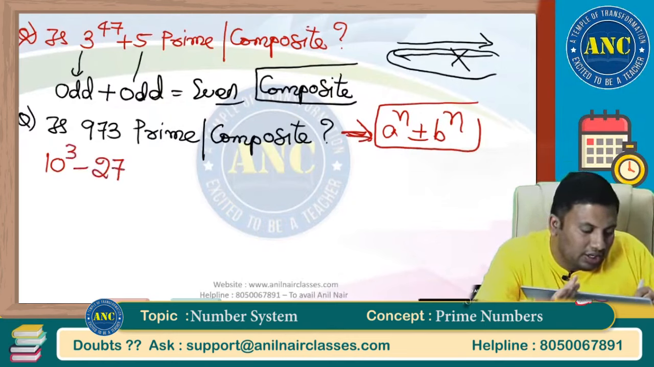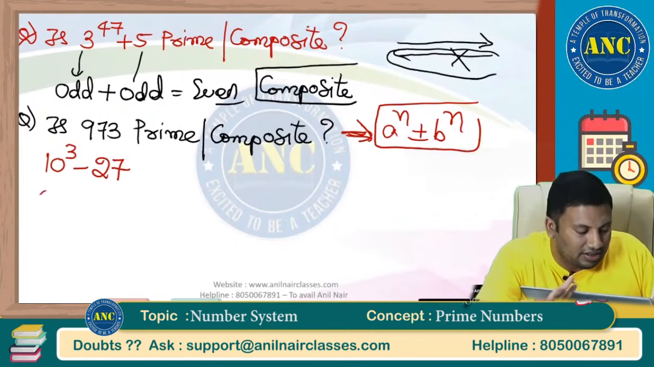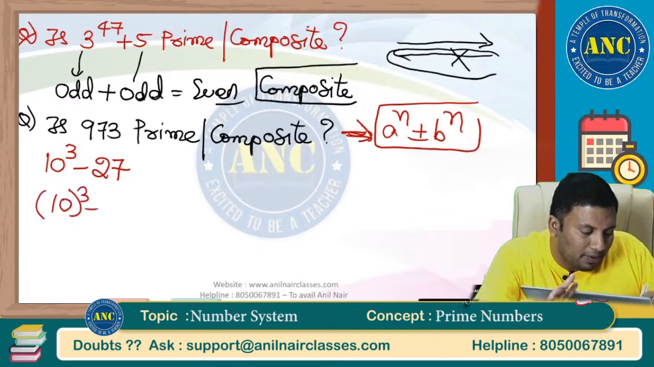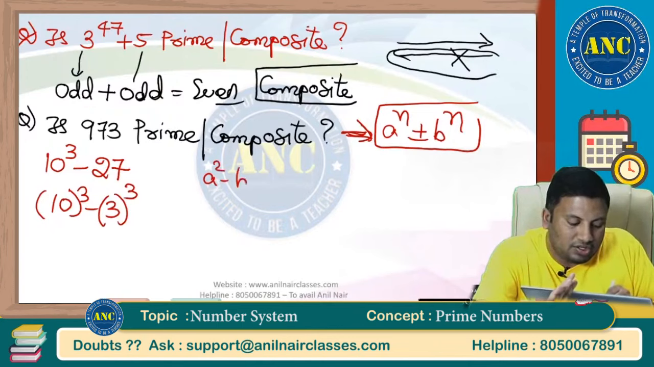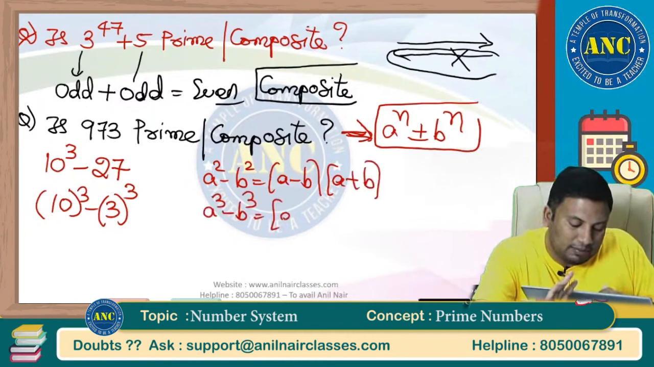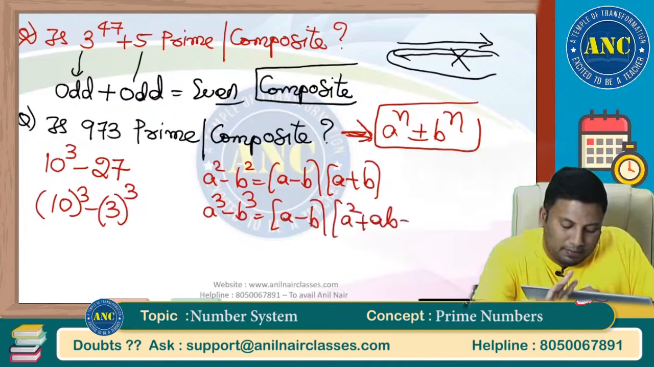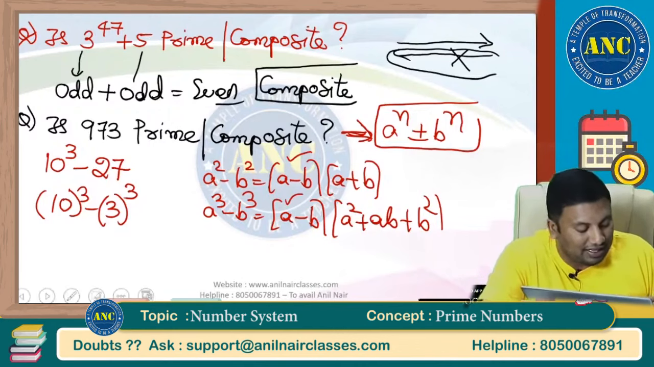973 is 10 cube minus 27. 1000 minus 27 is 973. These are nothing but 10 power 3 minus 3 power 3. Now, a square minus b square is nothing but (a minus b) into (a plus b). A cube minus b cube is nothing but (a minus b) into (a square plus ab plus b square). Here n value 2, it has a factor a minus b. N value 3, it has a factor a minus b.